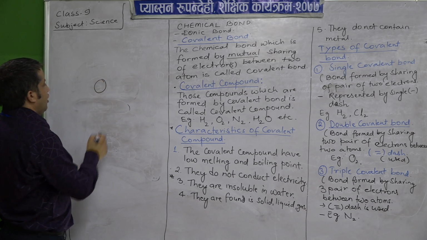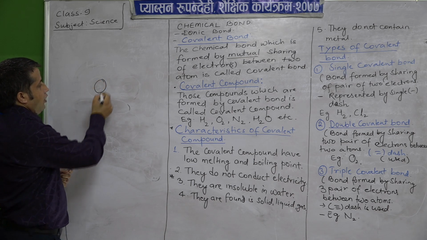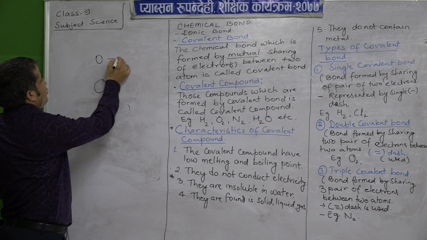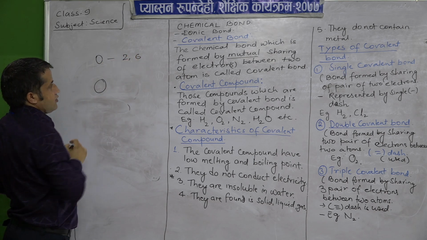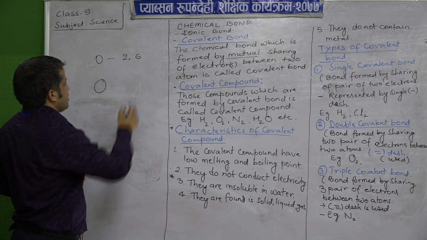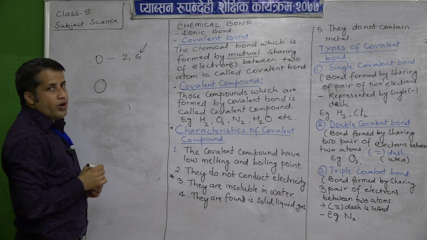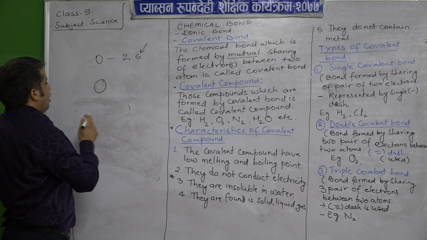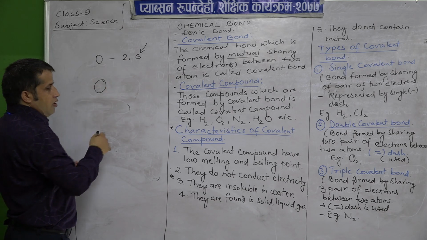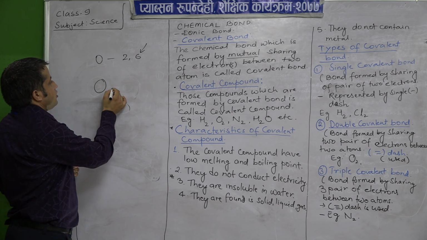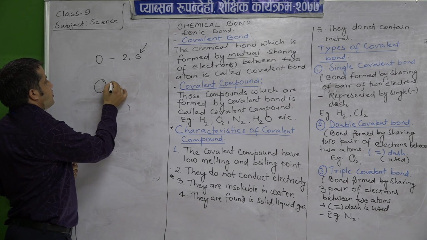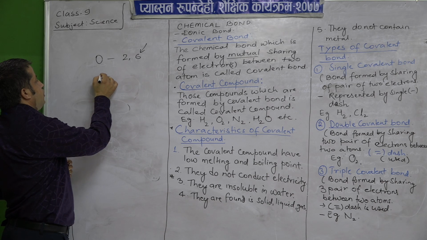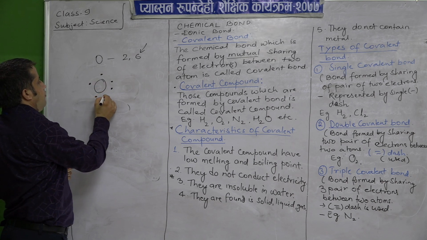Oxygen, suppose, how many electrons does it have? Its electronic configuration is 2, 6, and it requires 2 more electrons to become stable. In the valence shell, how many electrons does it have? It has 6. Suppose we represent them by dots: 1, 2, 3, 4, 5, 6.